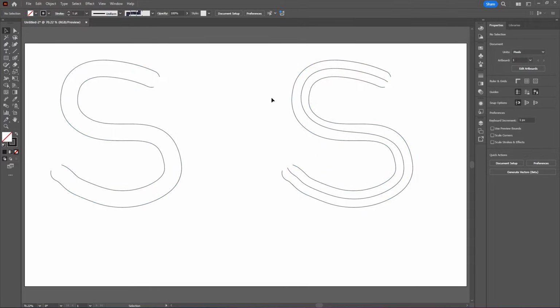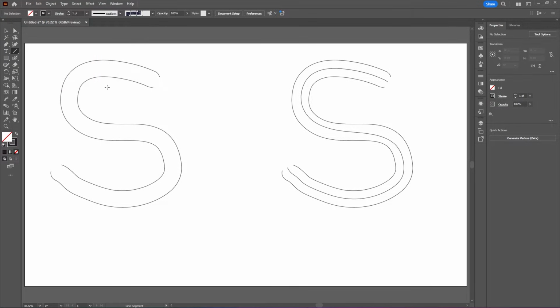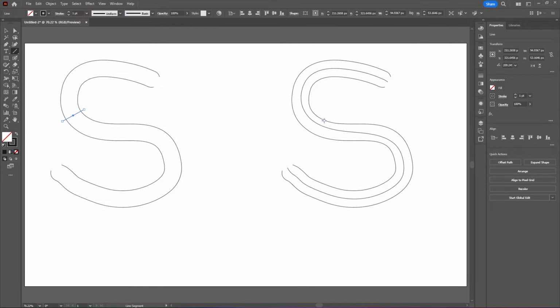So let's just grab our line tool. And I kind of want to cut up this shape wherever the line starts to get off center. So on here, let's just kind of make a diagonal line around here. And then right around here, it gets kind of off center again. So I will add another diagonal line. And just to make sure that this has a good result, I will cut up this bottom half here.